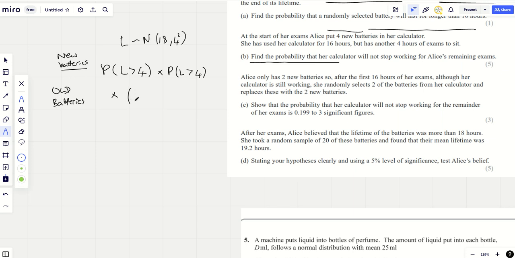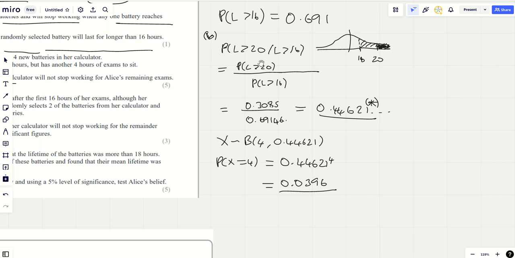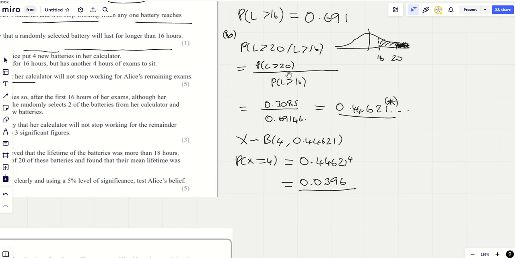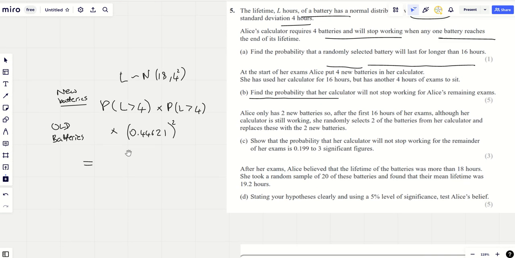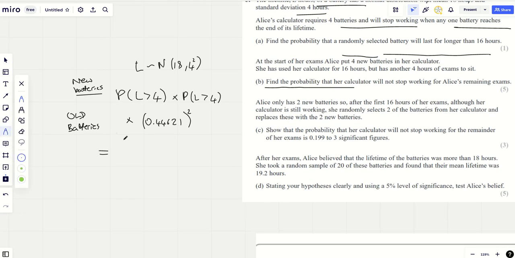So here I'm looking for 0.44621, because that's the probability that any one of the old batteries lasts for another 4 hours, and I need to square that. So that's what I'm actually going to do here. Can you see that? That's the probability that for any one of the old batteries, they last another 4 hours, because it's the probability that they last longer than 20, given that they last longer than 16. And so we get this set up. It's a very difficult question.